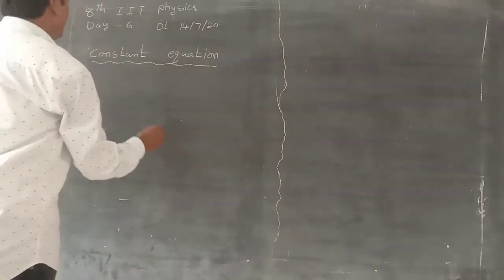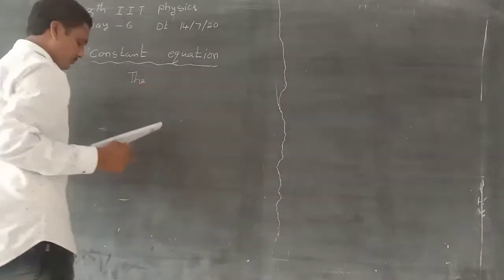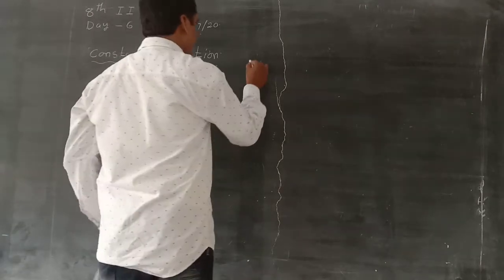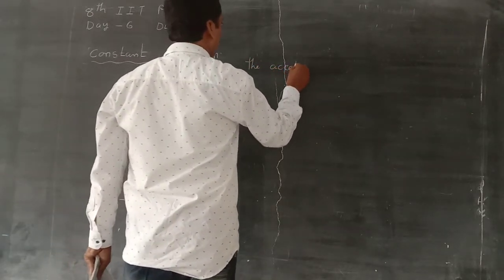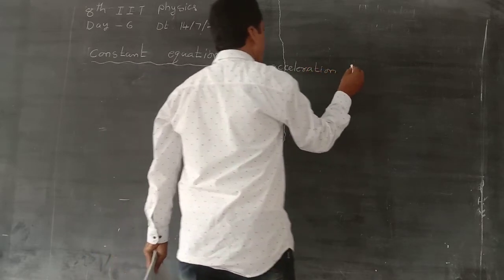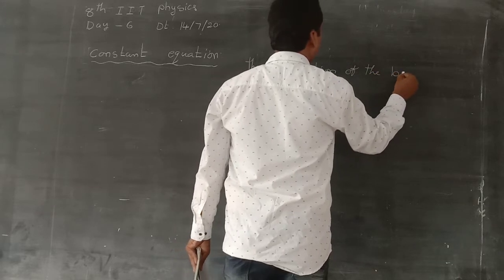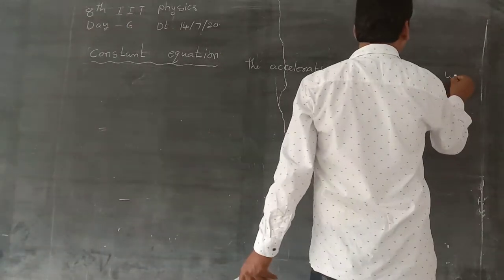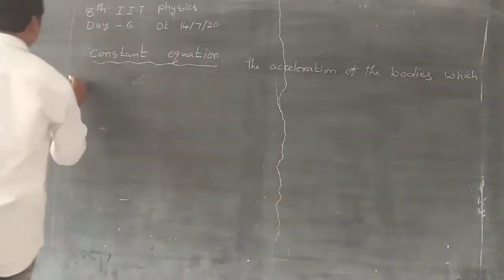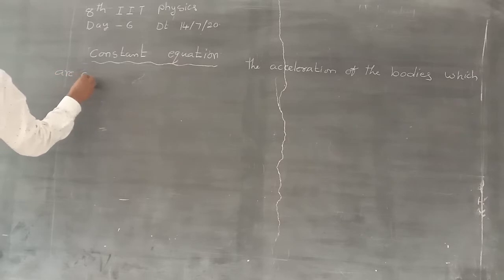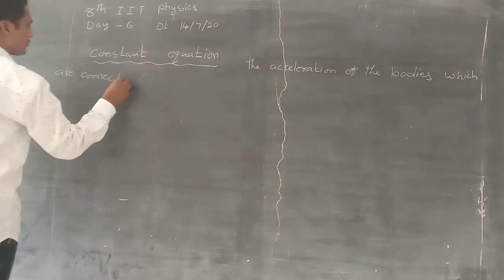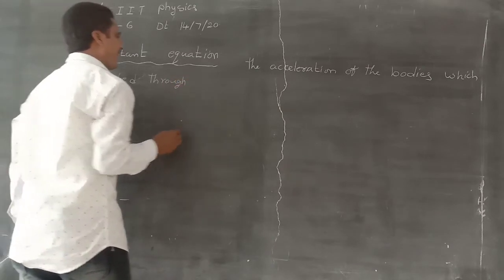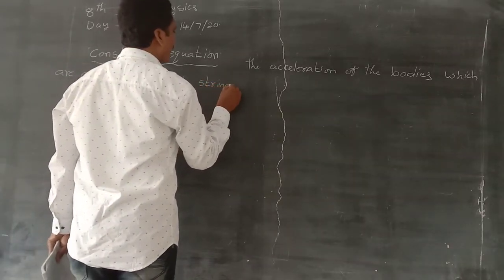Constraint equation means the relation between the accelerations of the bodies which are connected through strings or ropes.